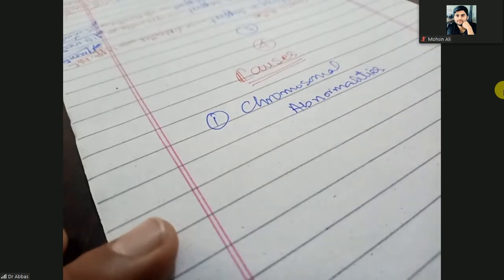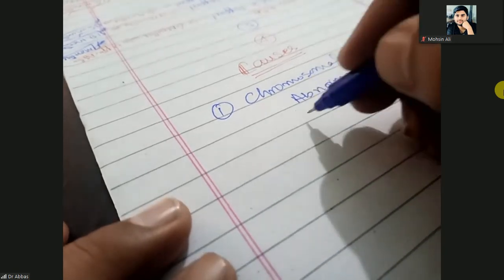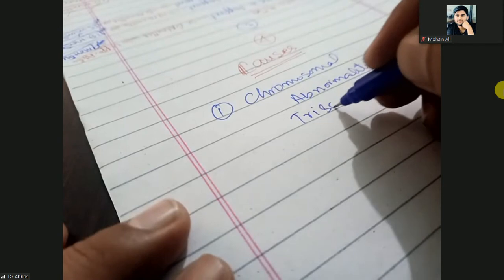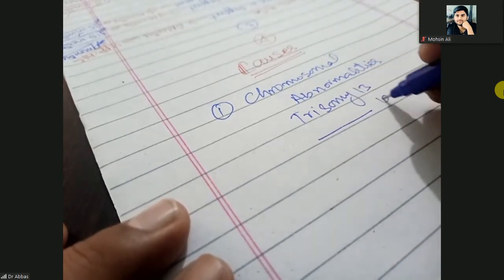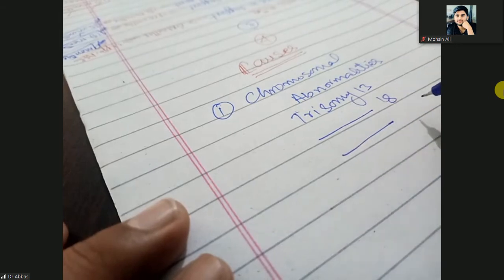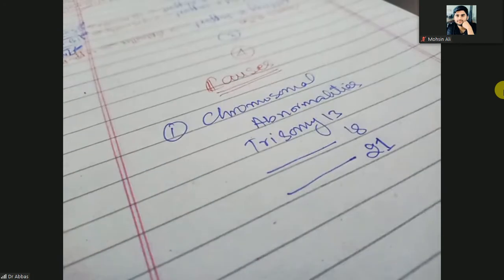I tell you, what is the first chromosomal abnormality? Maybe there could be a trisomy 13, trisomy 18, trisomy 21. So these are the chromosomal abnormalities.